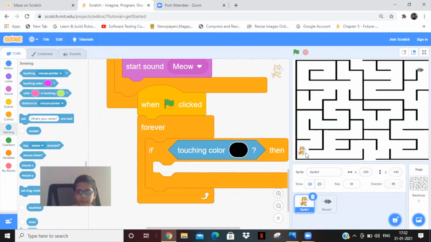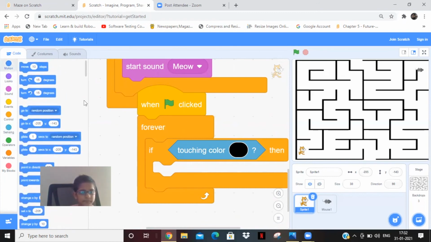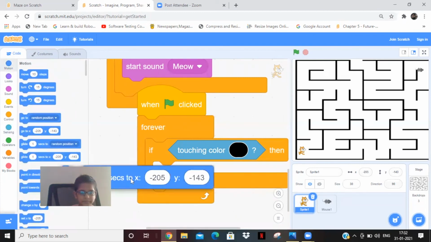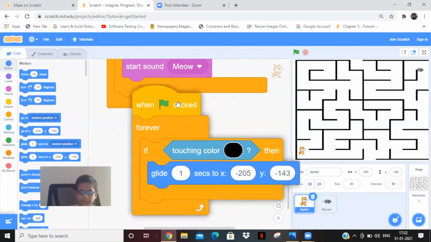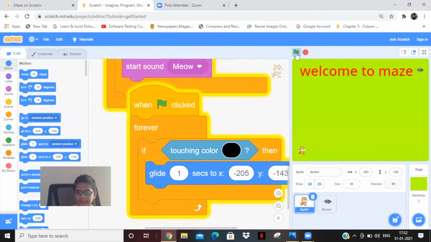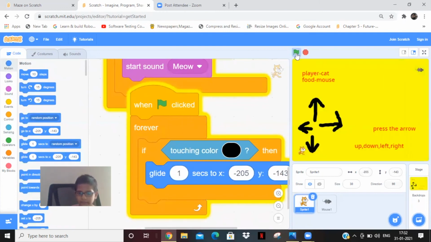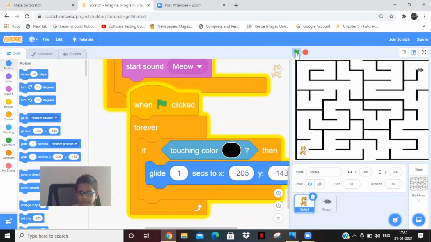Glide towards this position here and see whether the cat is gliding like that. See whether it's working. You can also reduce the cat size again. Then it will be easy to play.